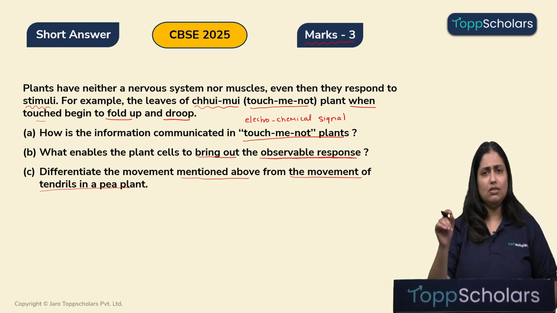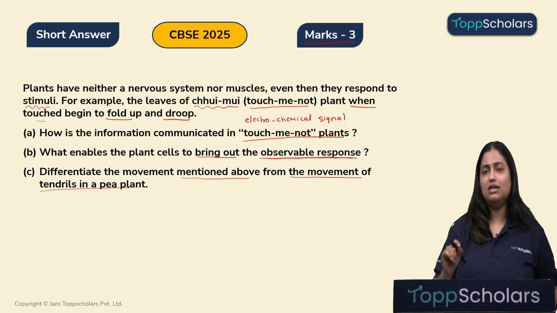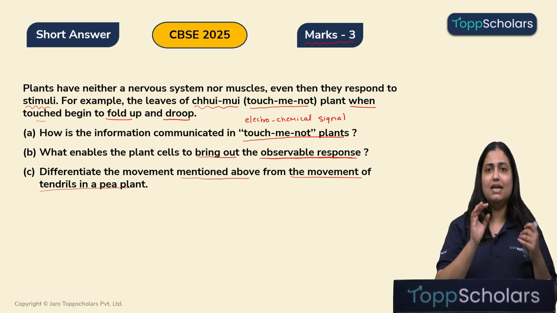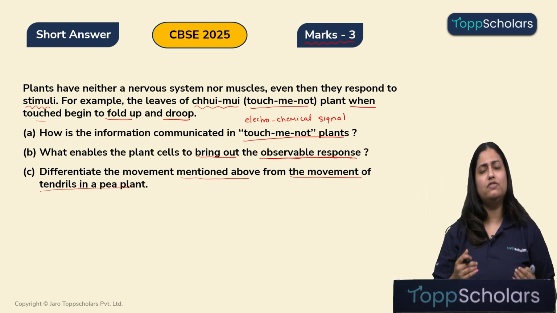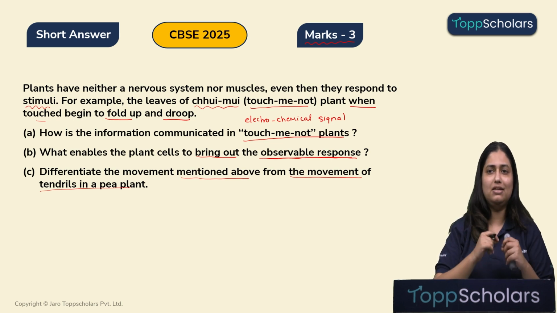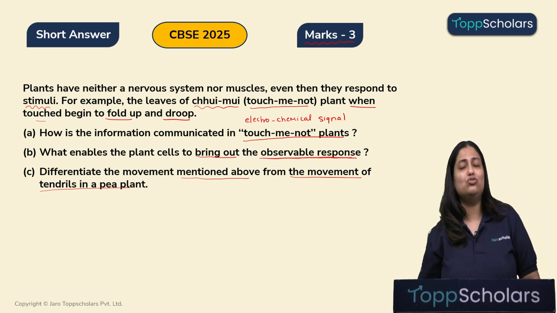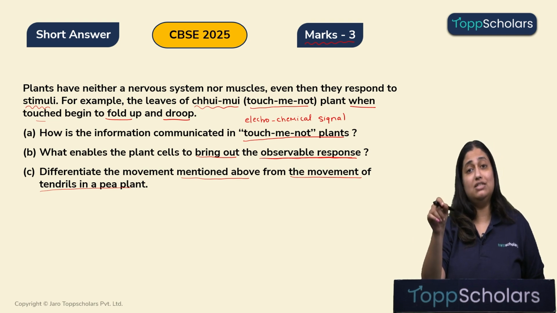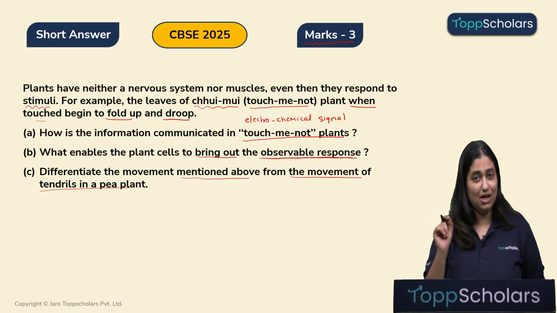So, children, whatever is the direction of stimulus in a touch me not plant, it will fold in one particular manner only. That means it shows a nastic movement. That is, no matter what the direction of the stimulus is, the response will always be in a similar pattern, in a similar direction. But the tendrils of a pea plant, children, don't show nastic movement, they show trophic movement. That is, the direction where it is touched, it will move in that direction. Alright children, I hope this is clear.